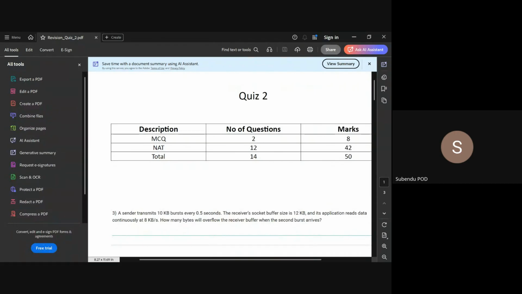Whatever the NAT questions are in the practice 7 and graded 7 questions, try to solve them without seeing the solution. That will be good for you and good for the quiz 2 exam. There won't be anything outside the syllabus.